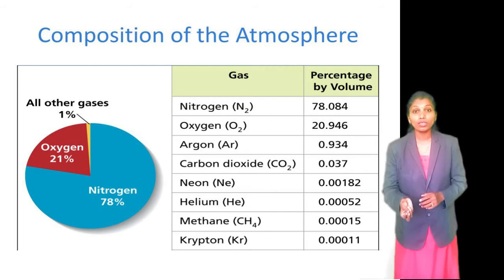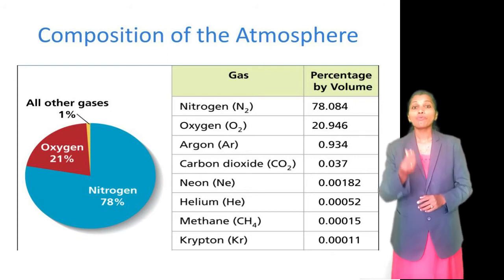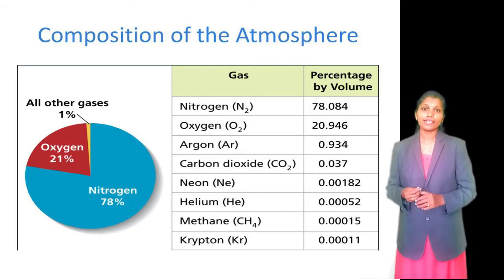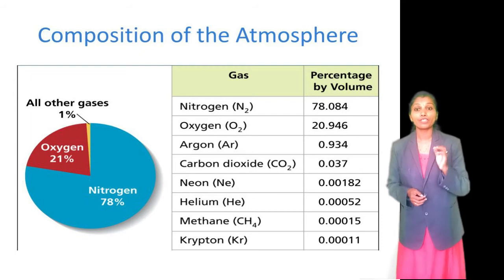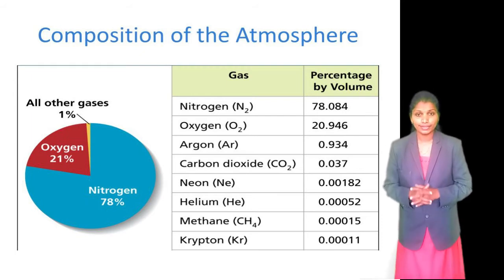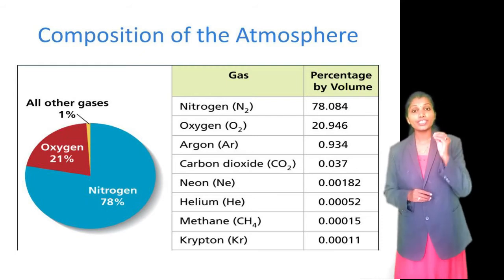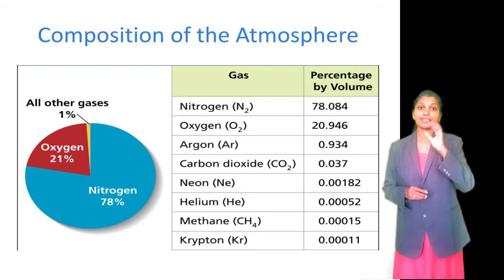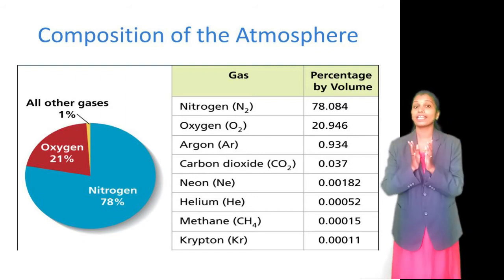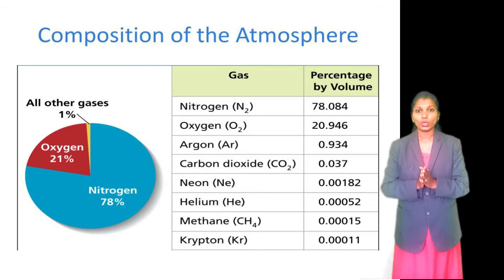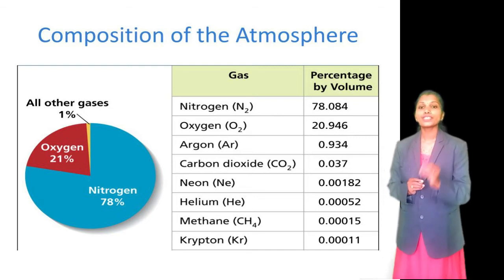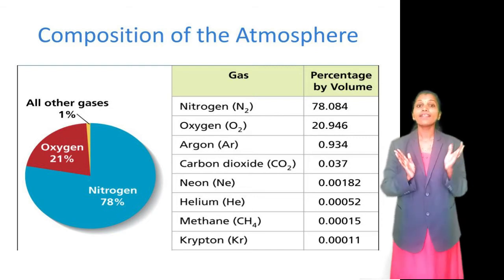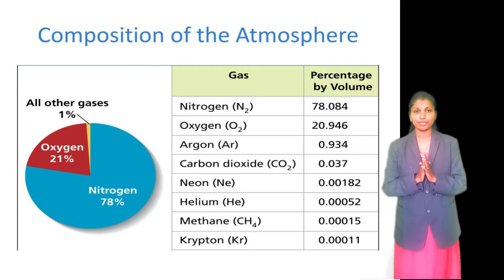Then argon 0.93%. Carbon dioxide 0.03%. All others 0.04% available in the atmosphere.